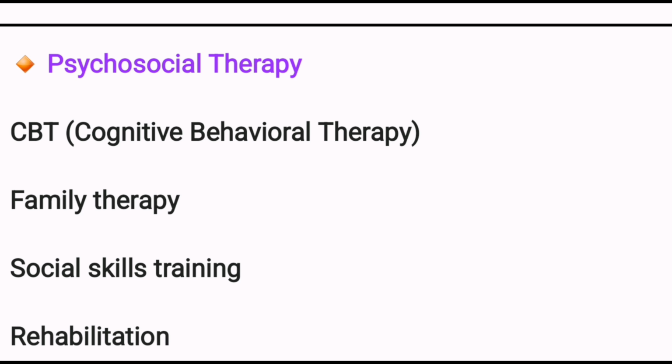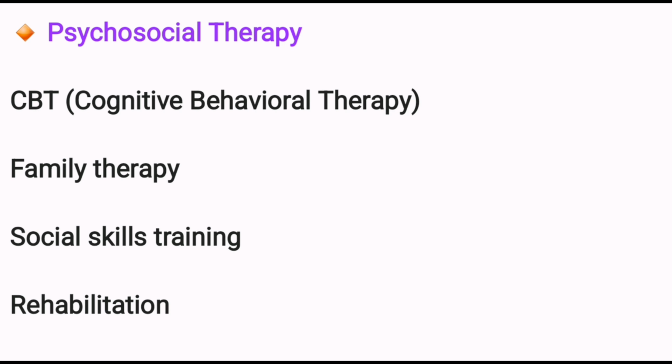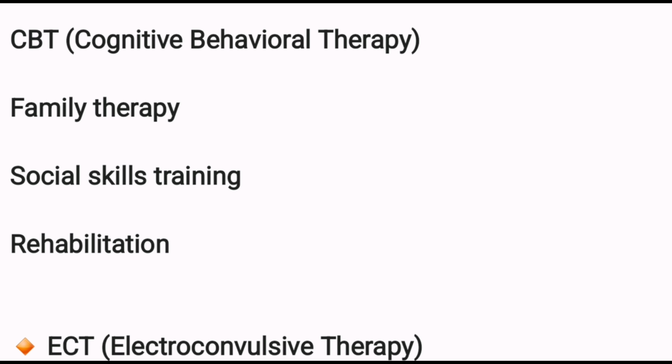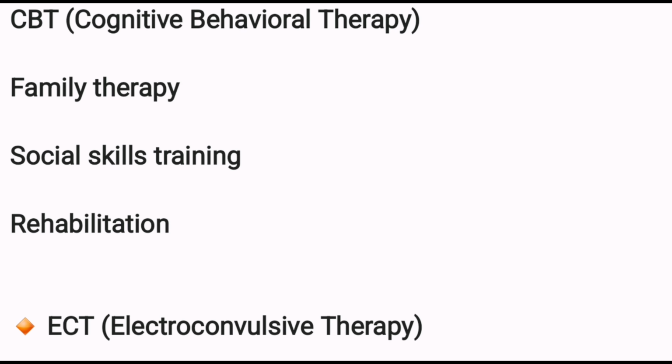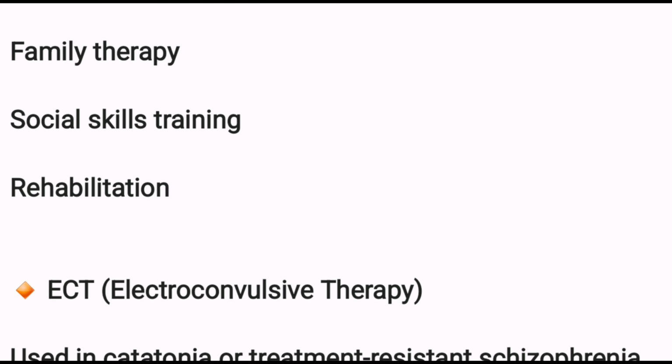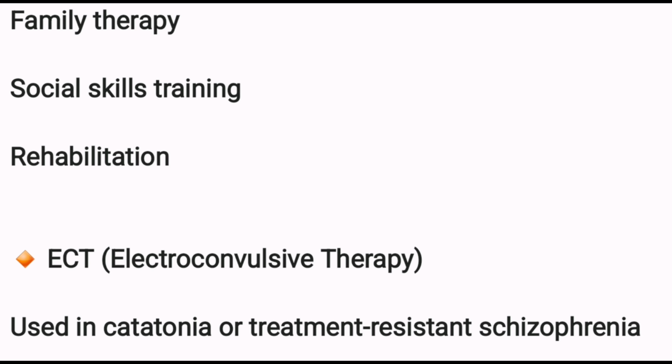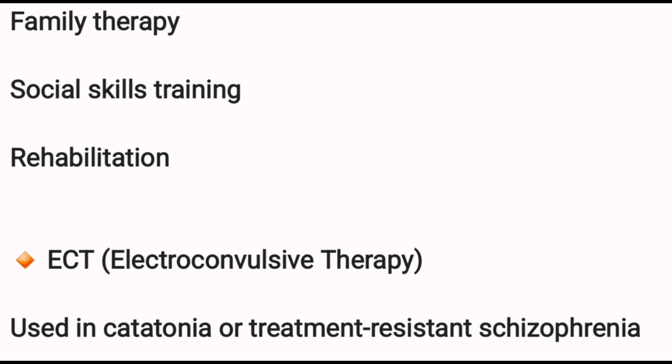Psychosocial therapy: CBT, cognitive behavioral therapy, and family therapy. We have to tell the family how to cooperate with the patients and how to behave well with them. Social skills training: sometimes we have to give social skills training, like how to behave with people, communicate among them, and not stay alone in rooms. Some activity like playing football, playing cricket, or playing in the ground. Rehabilitation: in the last stage, we have to give rehabilitation.